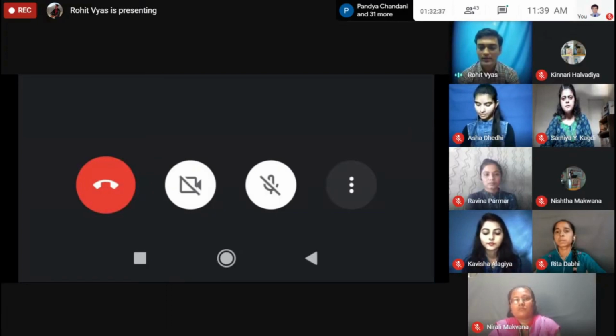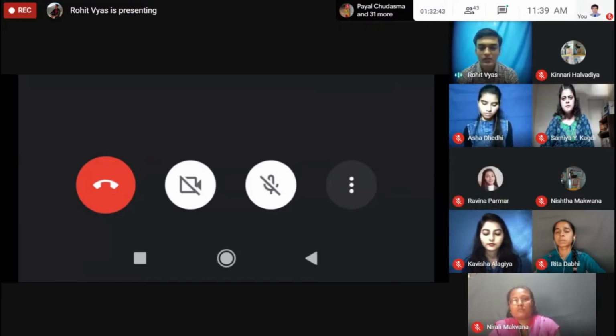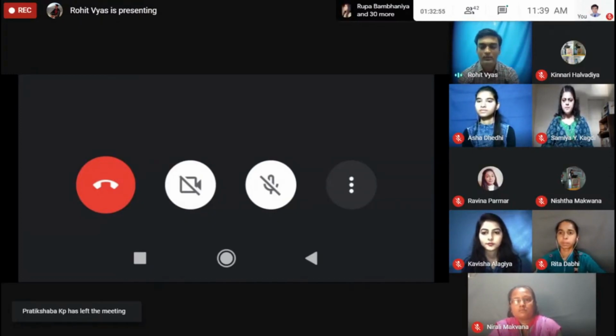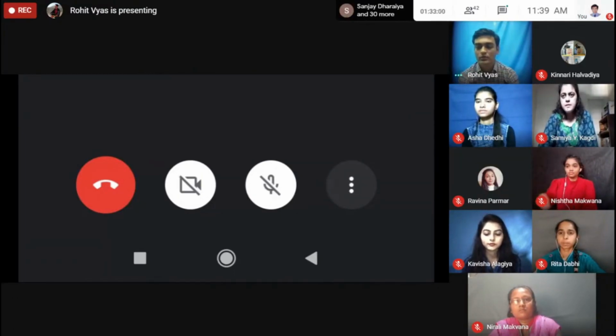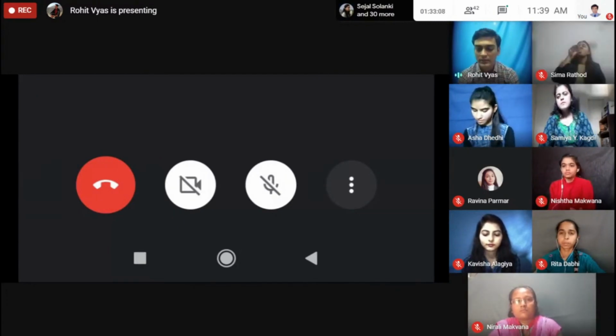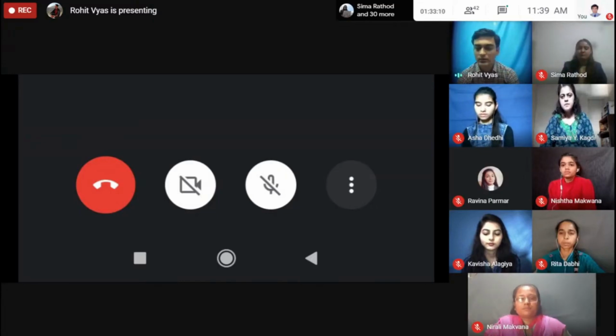So whenever you want to present anything, you will have to click on this microphone, and then it will turn black, and then your microphone will be on, and then you can share your screen and explain anything from mobile phone. So the same goes with video camera also. But be careful, in this mobile phone version of Google Meet, there is no option of turning on camera, because whenever you want to share your screen and explain something, your face or camera will not be visible to anybody. So only voice will be audible, but camera is also not functioning in this mobile phone version.